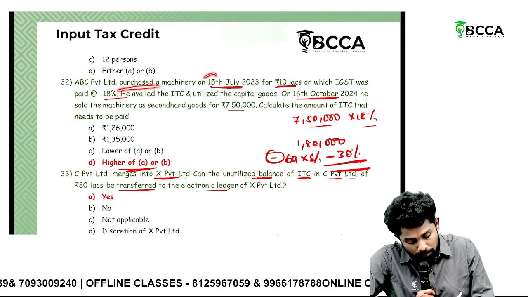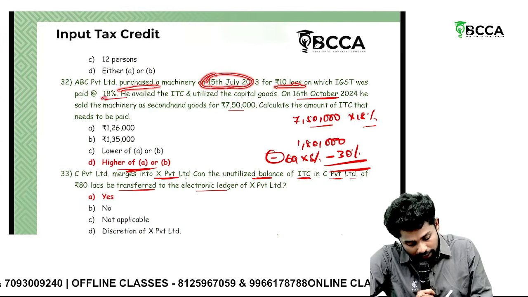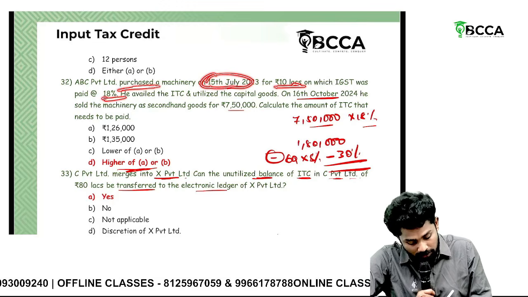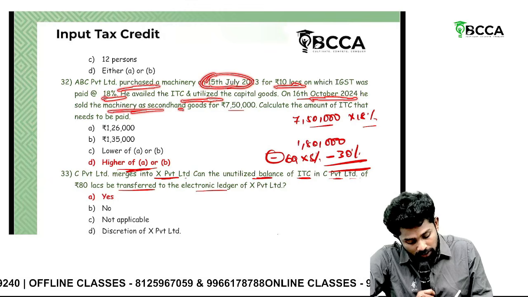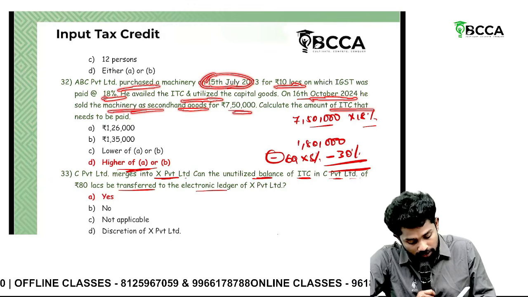ABC Private Limited has purchased a machine for 10 lakhs. IGST paid 18% on it, on purchase. However, on 16th October, they sold the machine as second-hand goods for 7 lakh 50. Calculate the amount of ITC.